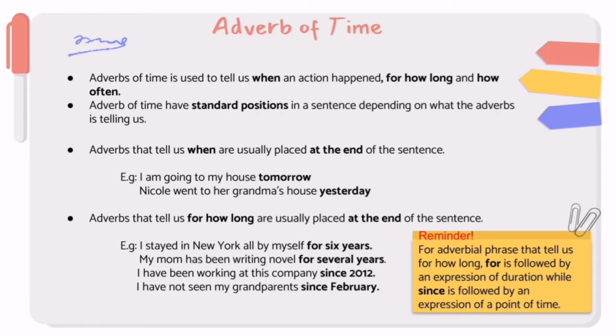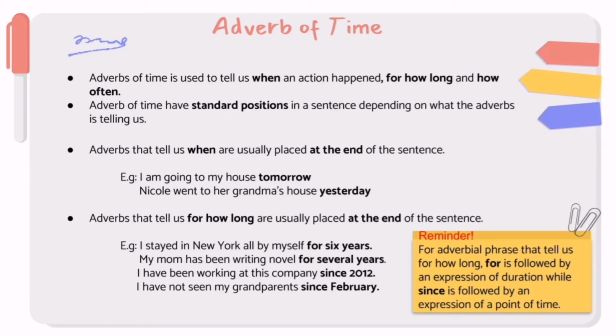The next point is adverb that tell us for how long. Same like the previous adverb, these adverbs are usually placed at the end of the sentence. A simple reminder here, for adverbial phrase that tell us for how long, the word for is followed by an expression of duration, while the word since is followed by an expression of a time. Here is the example. I stay in New York all by myself for 7 years. Next, I have not seen my grandparents since February.